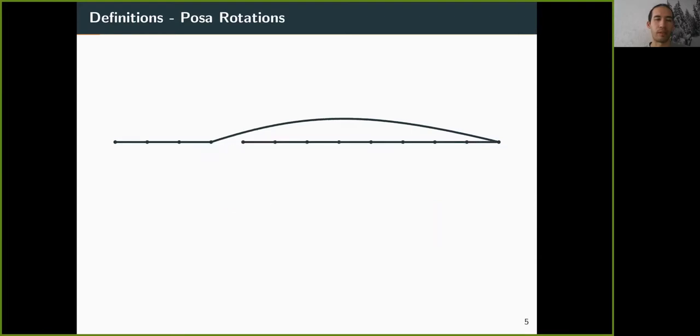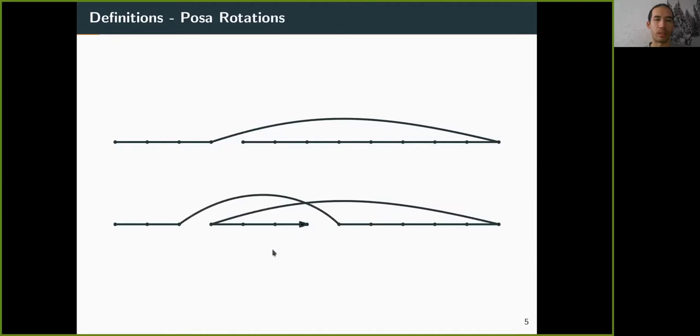There are several different variations of the Pósa rotations. The one we will be using in this talk is the second one here. We use two edges, and the advantage of this Pósa rotation is that the order of all the vertices stays the same. So the predecessor of every vertex, except for this one here and the end vertex, are the same. So in particular, also, if we had directed edges, this would still be a valid new path.